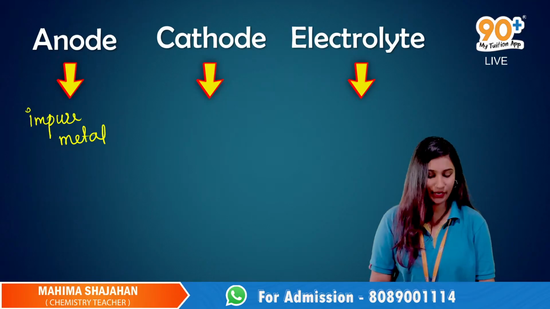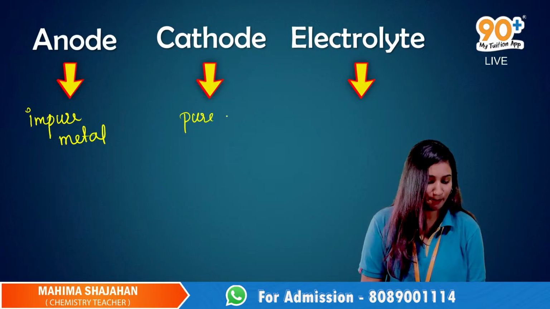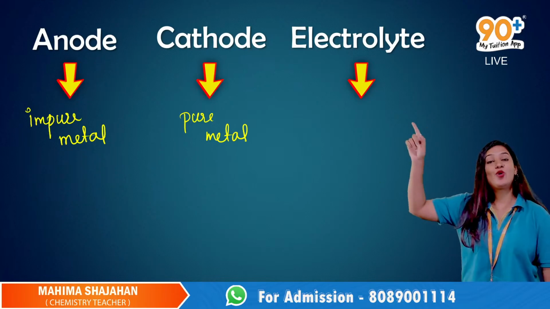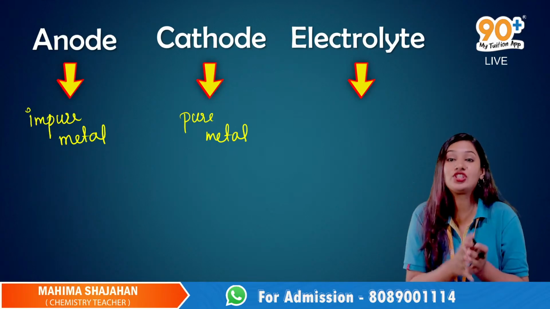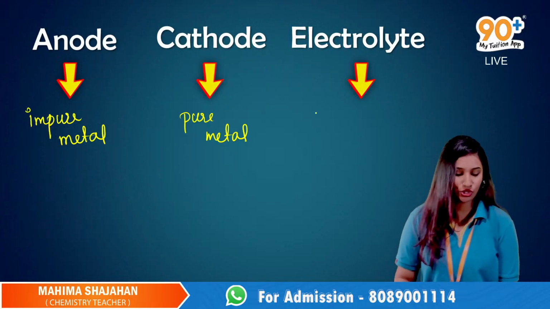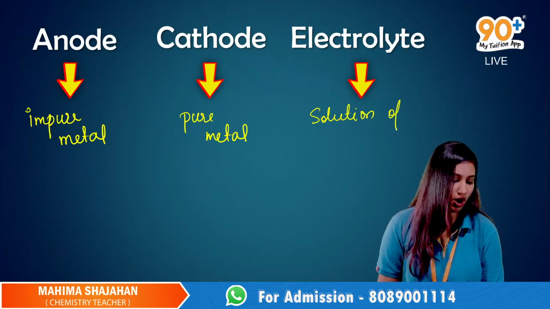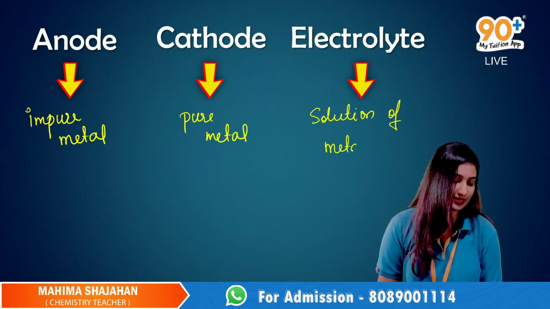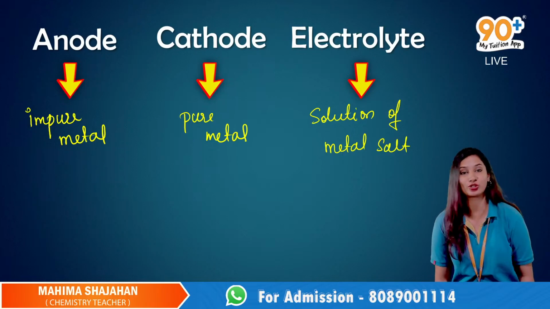Whichever metal you need, take that; it depends on the question, right? Yes. So pure metal is your cathode. And what about your electrolyte? The salt solution of whichever metal we are refining. Okay, so a solution of the metal salt will be taken as your electrolyte.